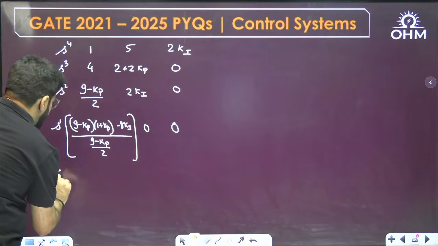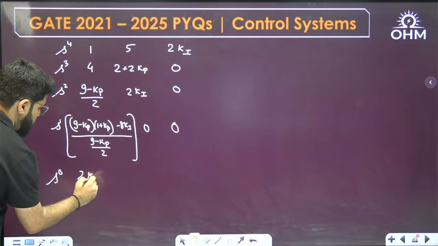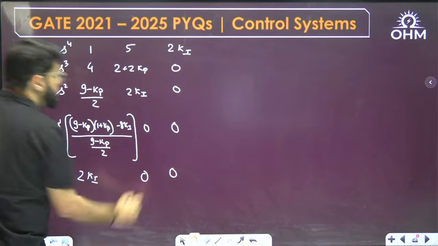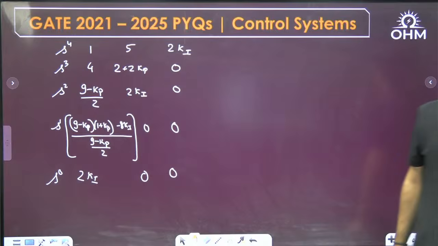Coming to the last row, S power 0. Suppose this is x. X into 2 Ki by x, so 2 Ki, 0, 0. Correct.